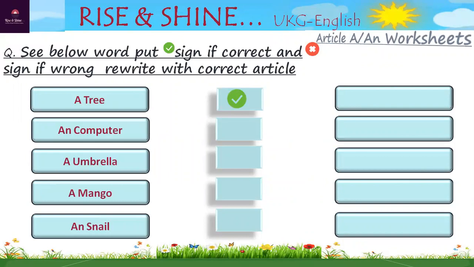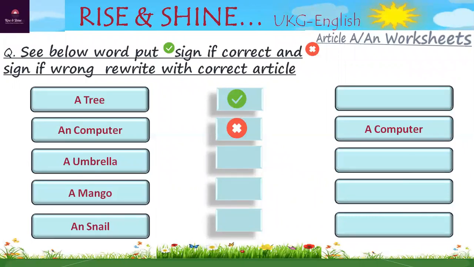Next is an computer. The word is computer. The starting sound is C. C is consonant. So what should we use here? Yes, a computer. So an computer is wrong. So write down the correct article, a computer.